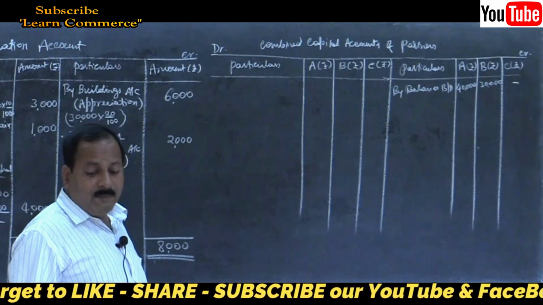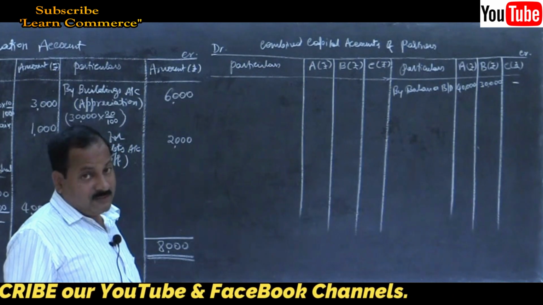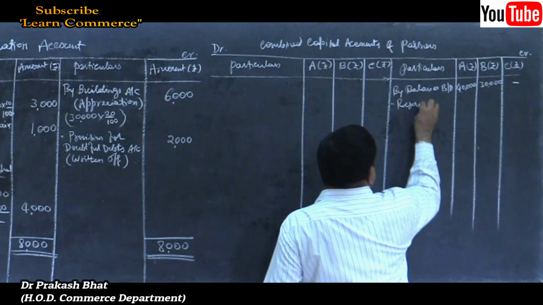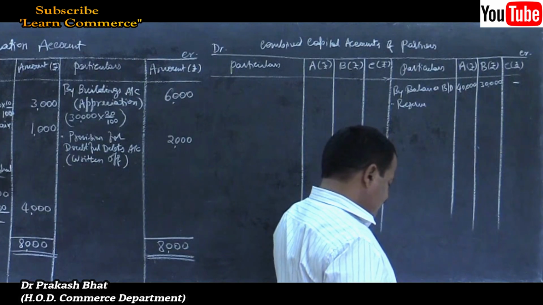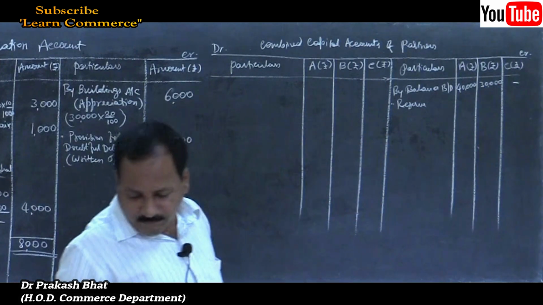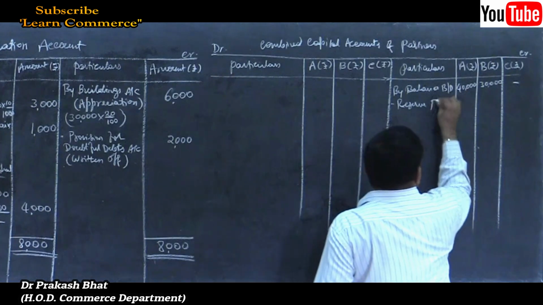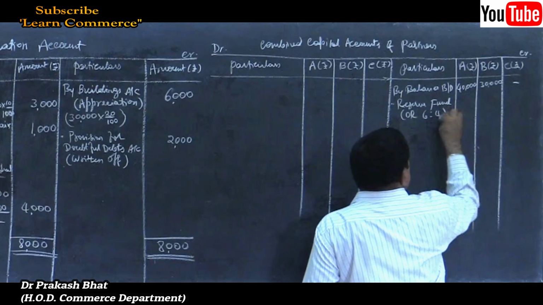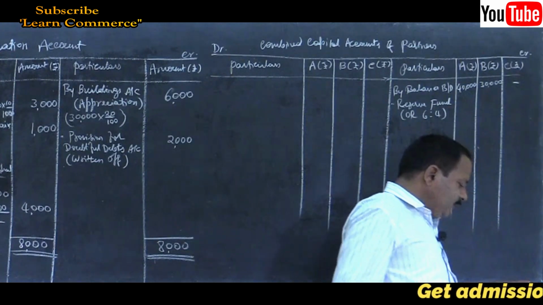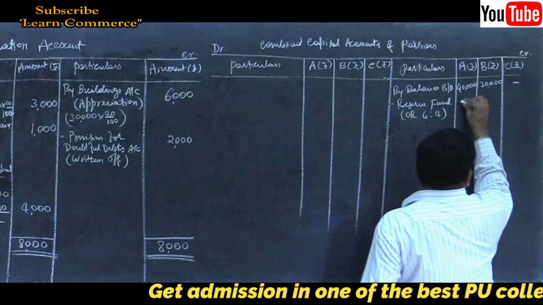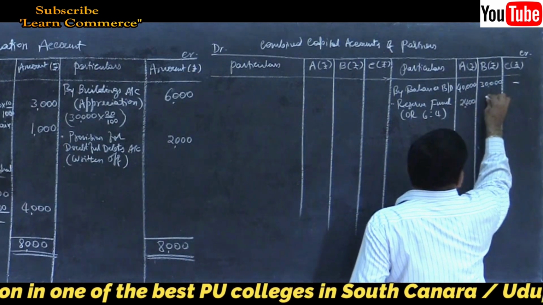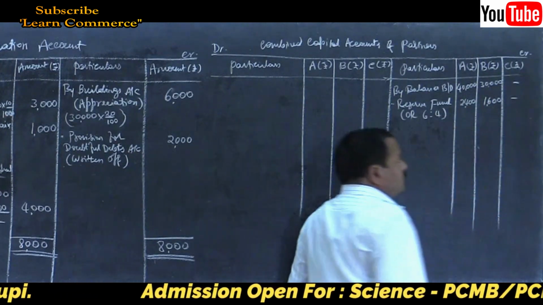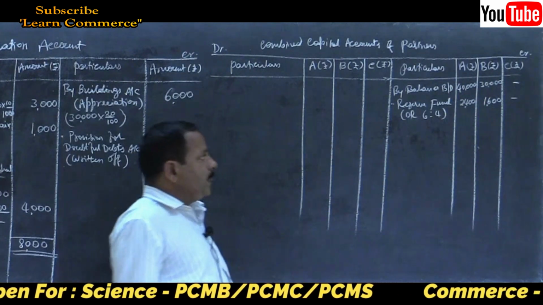Then there is a reserve fund in the balance sheet on the liability side. It is nothing but accumulated reserve. Credit it to old partners capital account by reserve fund. This is old ratio, 6:4. If you distribute it, it will be 2,400 and 1,600. Nothing, no amount to C.